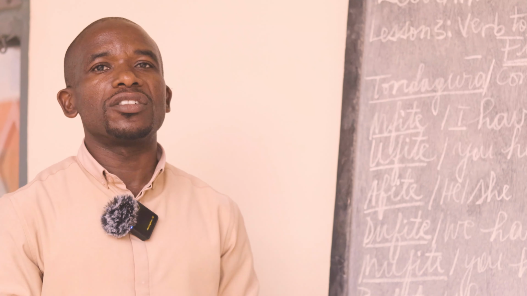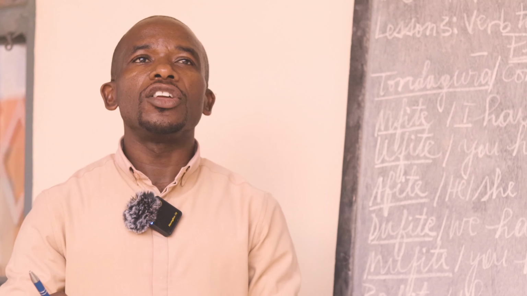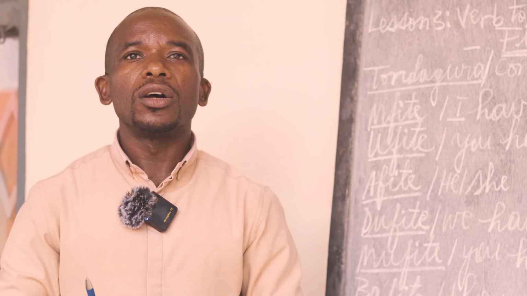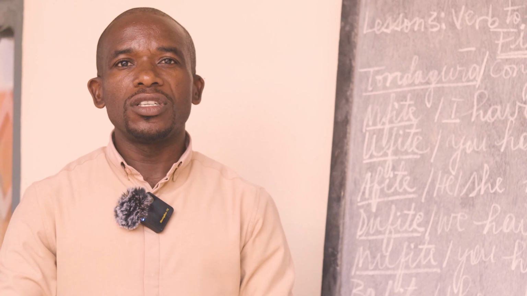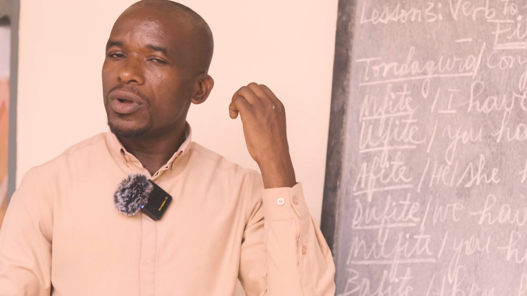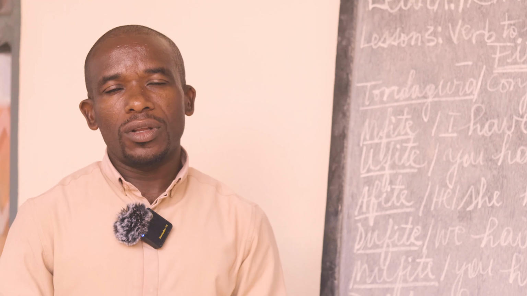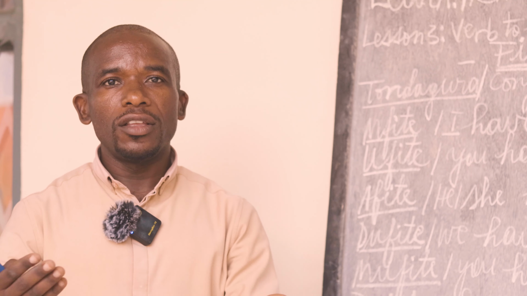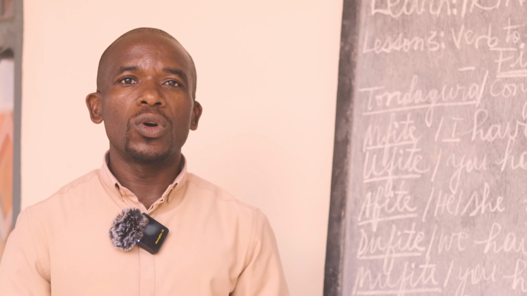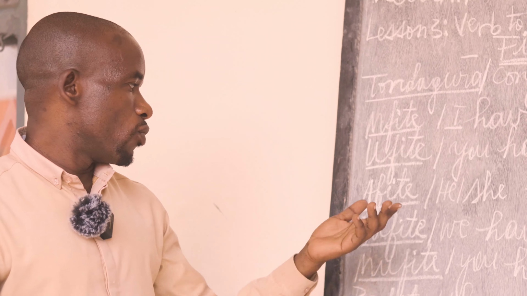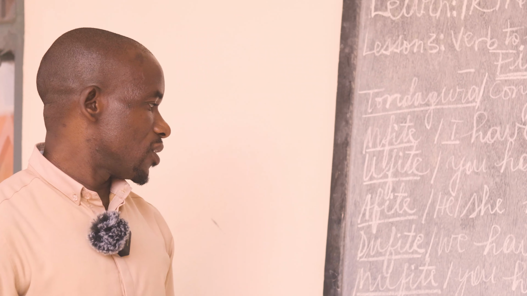Dufite. For example, you can say, Dufite igihugu cyiza. We have a good country. That's an example of where you can use Dufite in a sentence.